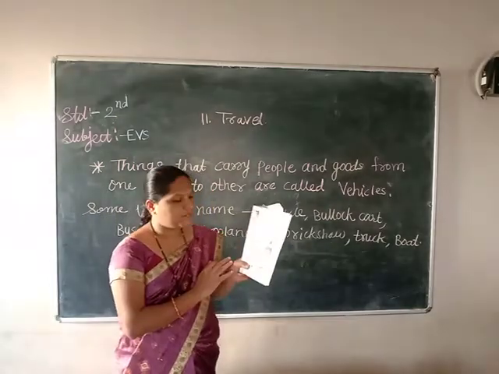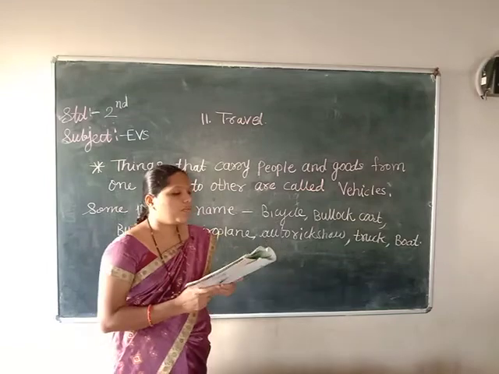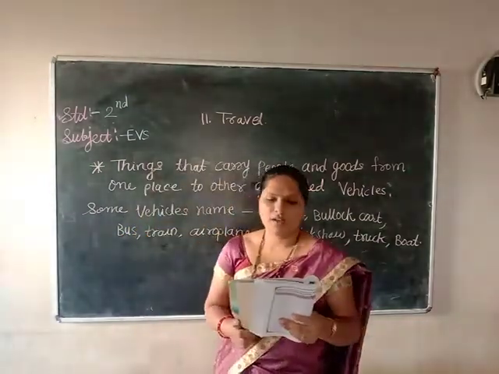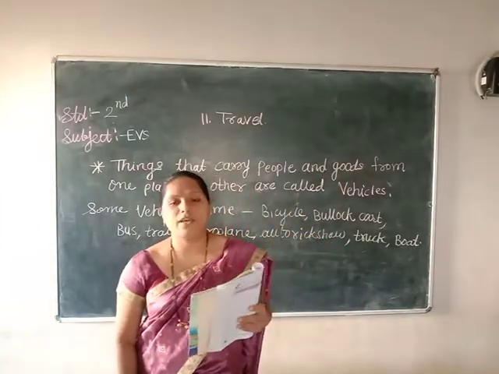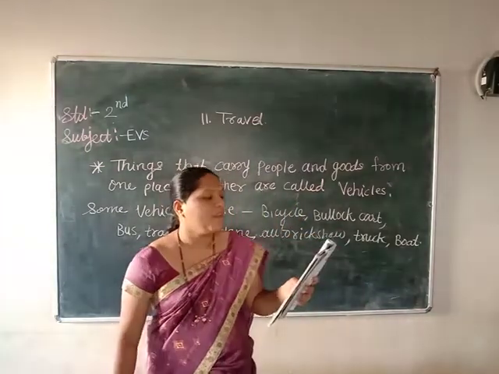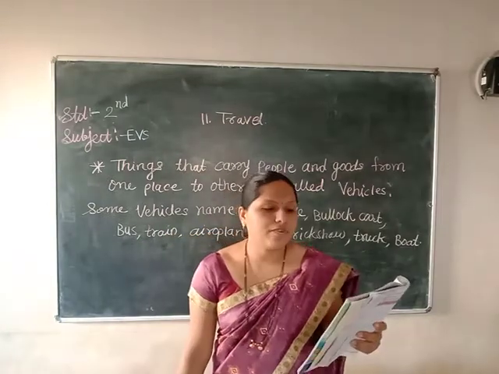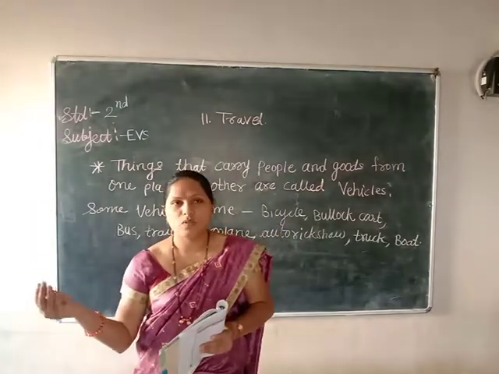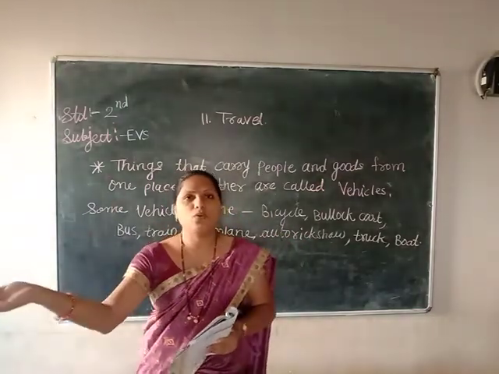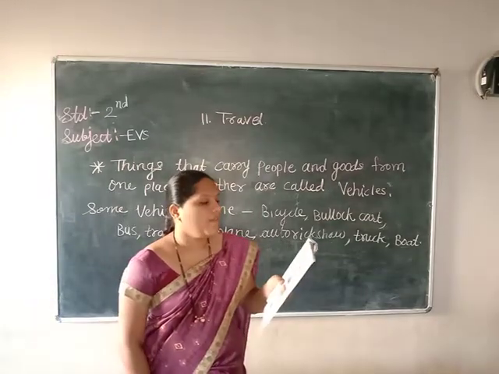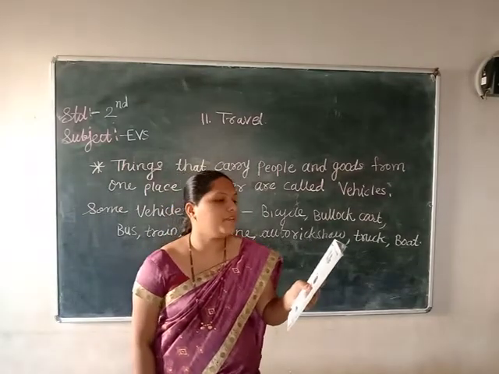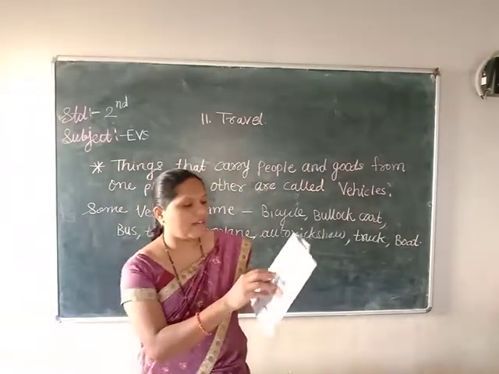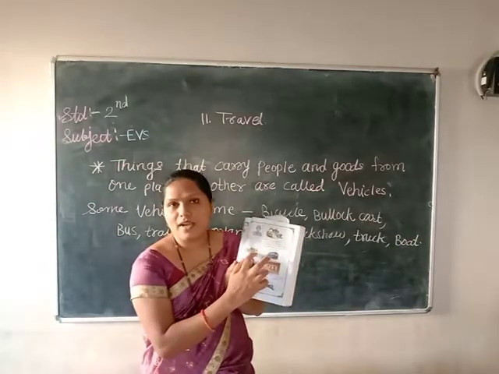On the next page, some pictures are given on page 102. So Rahim's hometown is Karwar. Rahim lives in Karwar, and his grandfather lives in Udupi. Now Rahim wants to go from Karwar to his grandfather's house in Udupi. So in which of the following vehicles should Rahim travel to reach his grandfather? We have to put a right mark. Here two vehicles are given, the bullock cart and the bus.